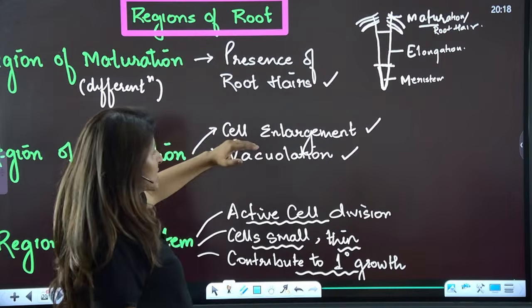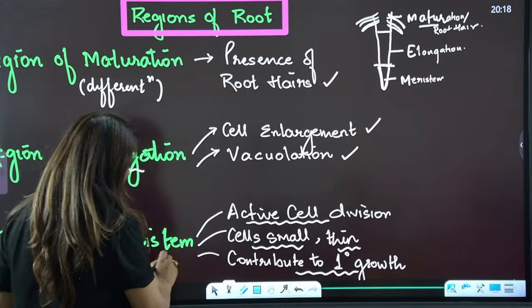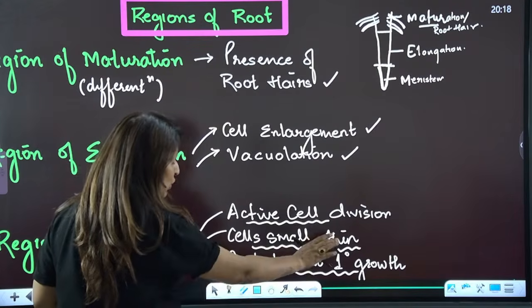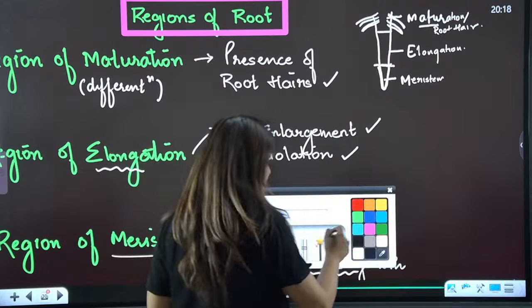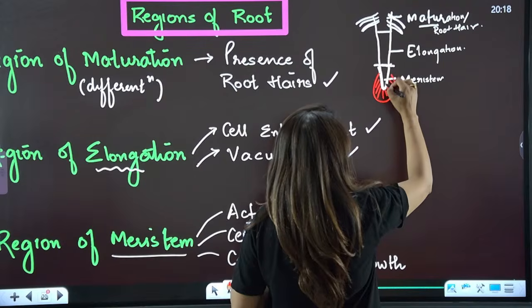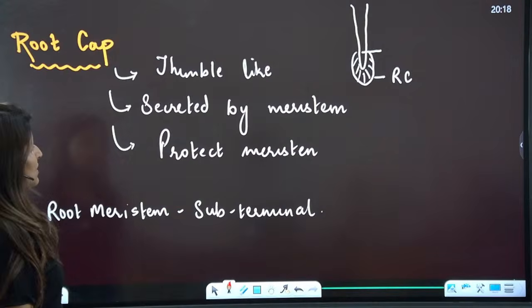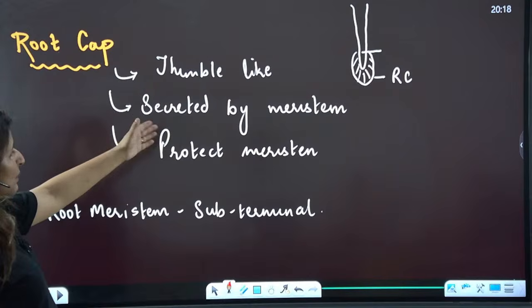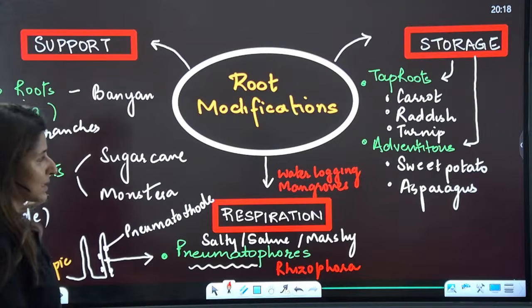In elongation, cells enlarge because of increased vacuolation. The zone of meristem has active cell division, cells are small and thin, and contribute towards primary growth. Then we have a root cap, secreted by the cells of meristem. The root cap is thimble-like and protects the meristem, so the root meristem becomes subterminal.